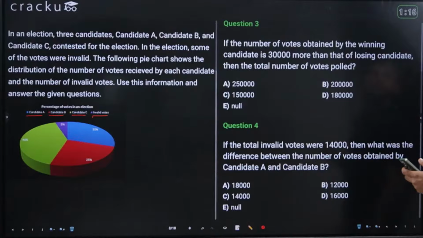Last 1.5 minutes, not more, over 1 minute, that's it. 1 minute and 10 seconds or more. I think there are 4 questions only. Yes, there are 4 questions. So question 3 and question 4.